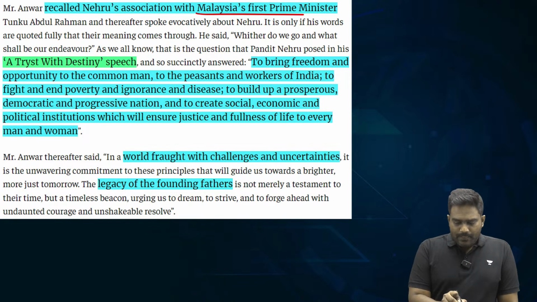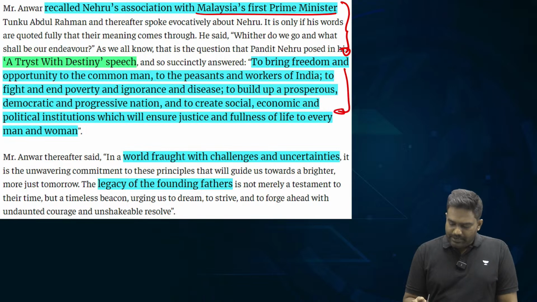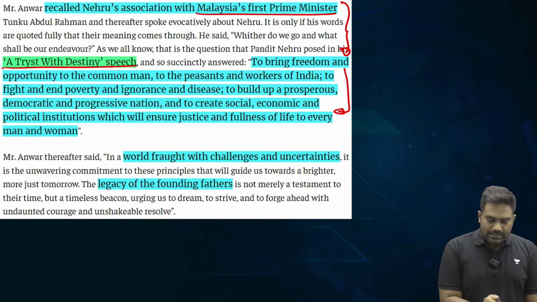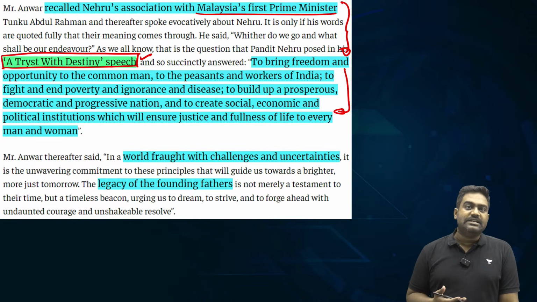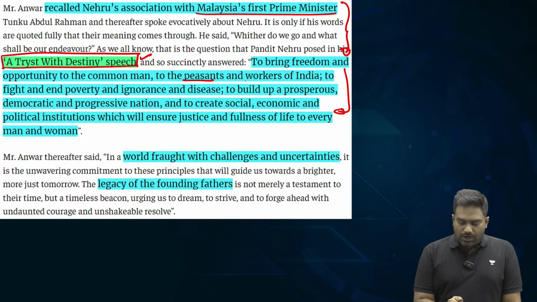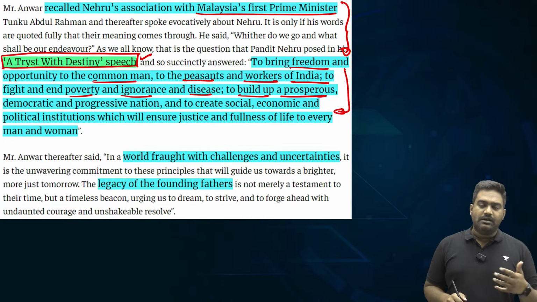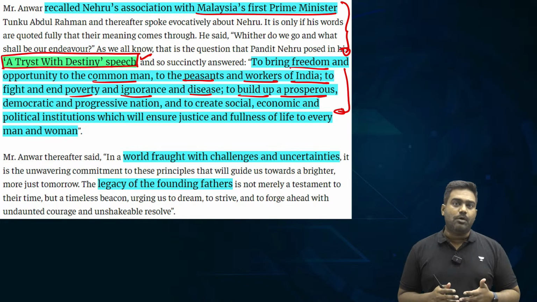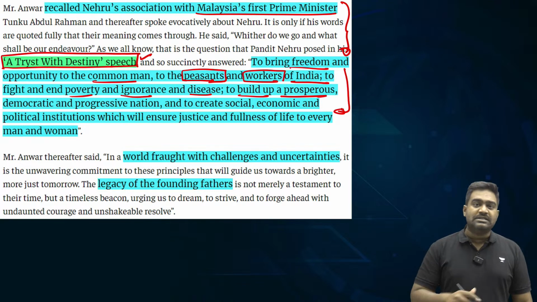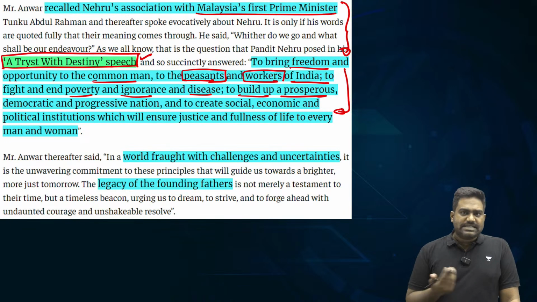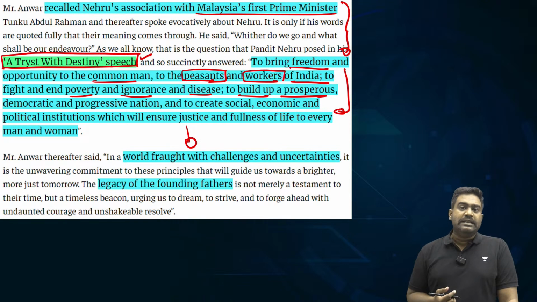He has said that leaders like Nehru made a tremendous contribution. He pointed towards Nehru's historic speech, the tryst with destiny speech on the eve of India's independence. How Nehru spoke about the value of freedom, how it can help the downtrodden sections, the weaker, vulnerable sections, how it can uplift people from poverty, how independence for India could mean upliftment for peasants, workers and tribal communities. This is exactly what the world needs even today. The world needs equality, justice, inclusiveness.